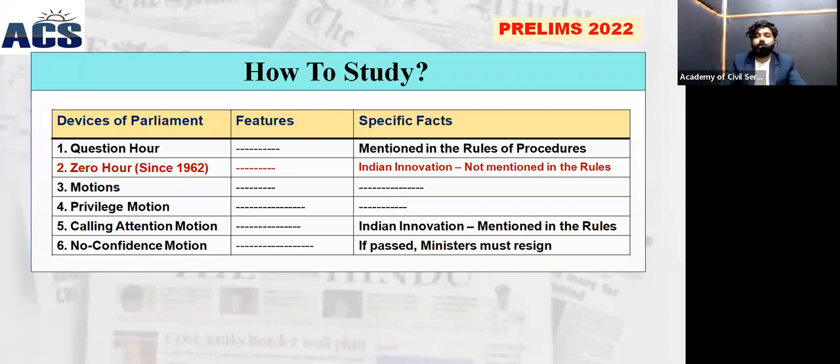So we can expect a question on zero hour as well as the no-confidence motion, which is another device of the parliament, one of the motions in the parliament, which was in the news in the context of Pakistan. So this is the syllabus of Indian polity. India has also the same devices. That way we have to study this.